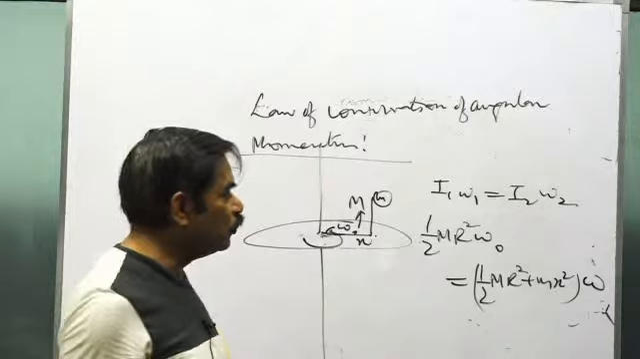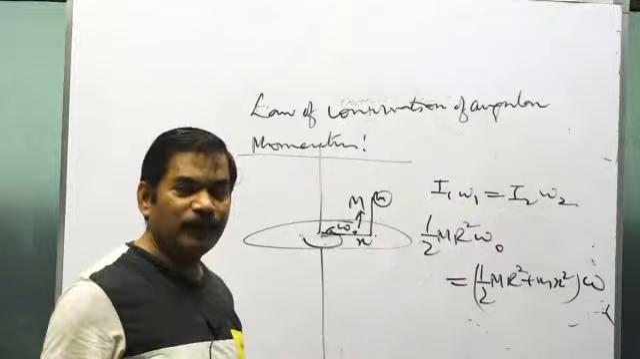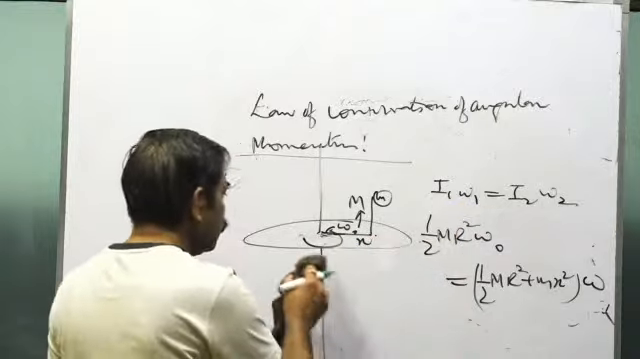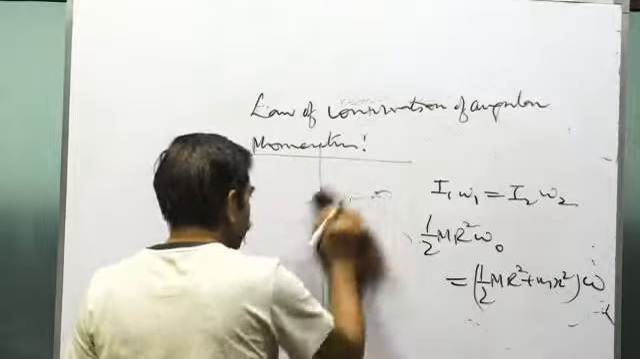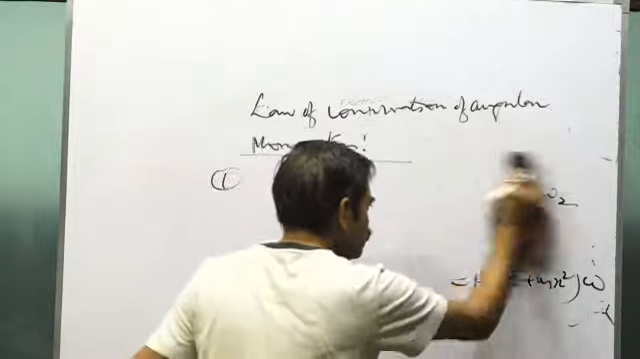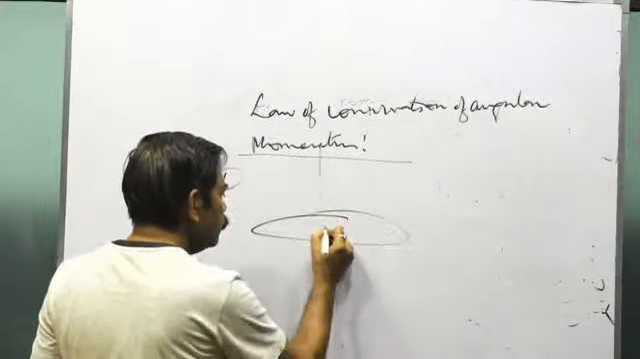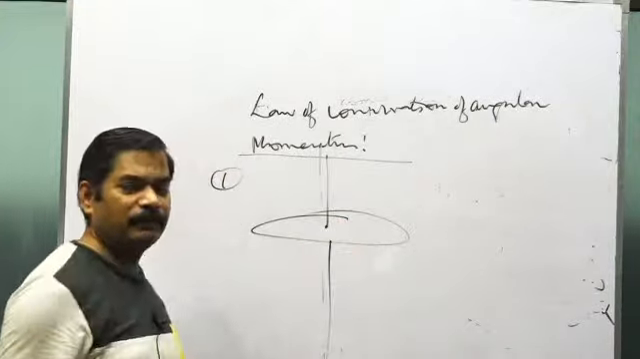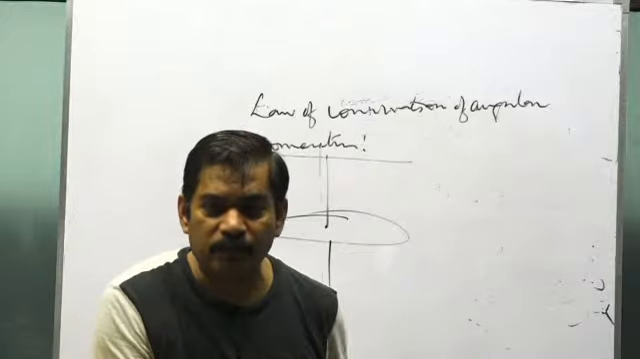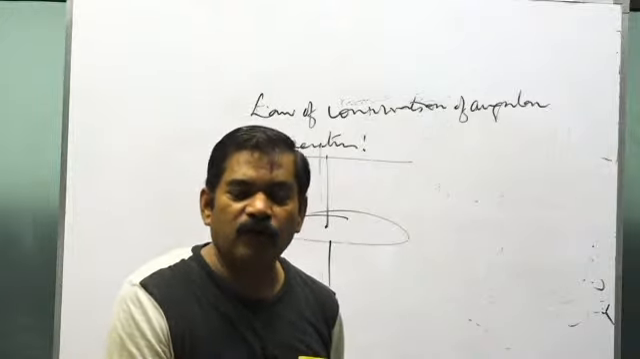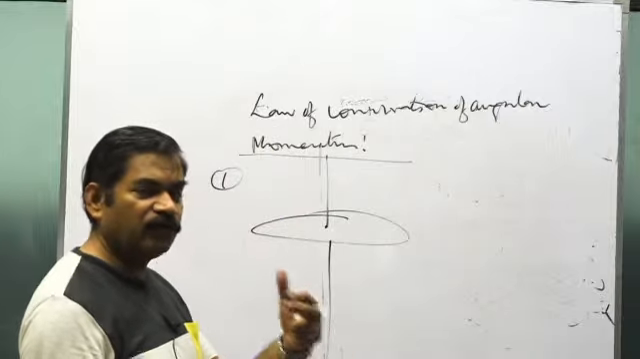Because torque was 0, angular momentum will be conserved: I1 omega 1 will be equal to I2 omega 2. Now, similar kinds of questions could be like this also. In my example I'm taking the disk, but the body could be anything. It could be a sphere, a ring, anything else. You take the I for that body.